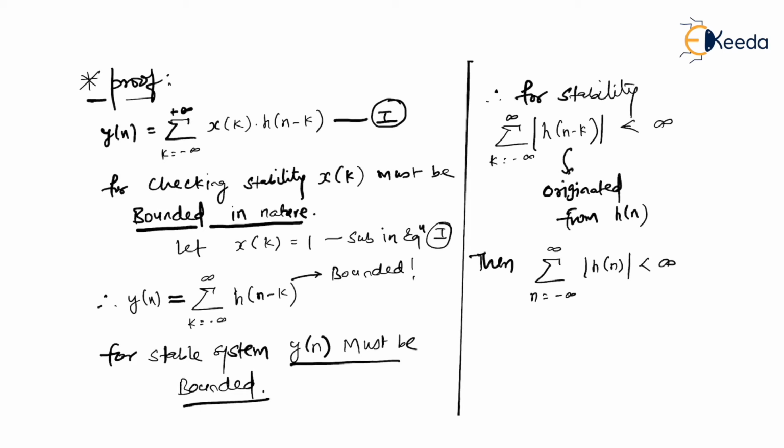What does that mean? That if h of n is given to you, and you add all the samples inside h of n, it must be less than infinity, and only then the system is said to be a stable system. So this is how we have proved it for a discrete time system. Similarly, for a continuous time system, we write it this way: the integral over minus infinity to infinity of mod of h of tau d tau should be less than infinity. So for a continuous time system, h of t must be integrable, and for a discrete time system, h of n must be summable. Only then the respective system is said to be stable, whether it is discrete or continuous time.